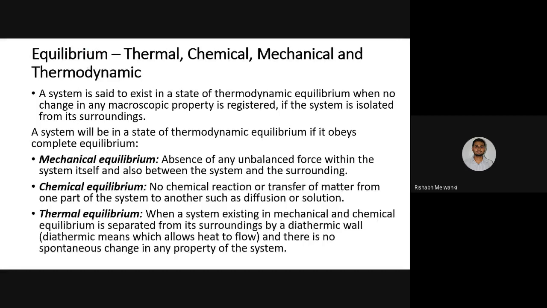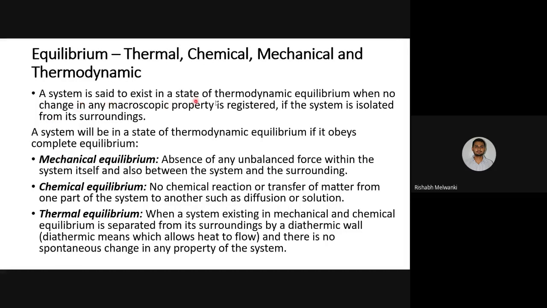So thermodynamic equilibrium consists of total equilibrium. Total equilibrium means what? Mechanical equilibrium, chemical equilibrium, as well as thermal equilibrium. Okay, so thermodynamic equilibrium consists of three parts: mechanical, chemical, and thermal equilibrium. We will see the definition of this.